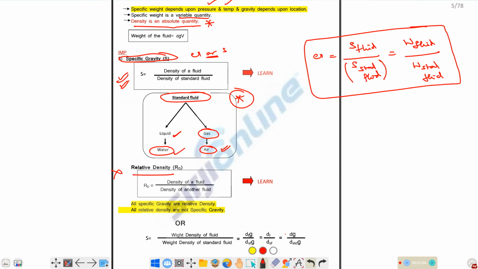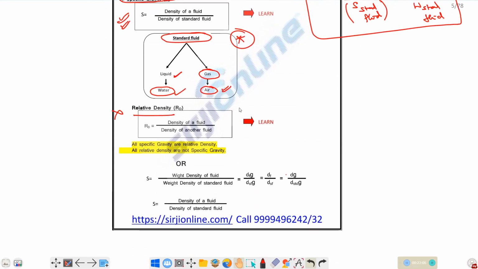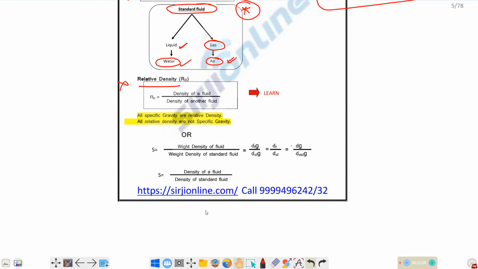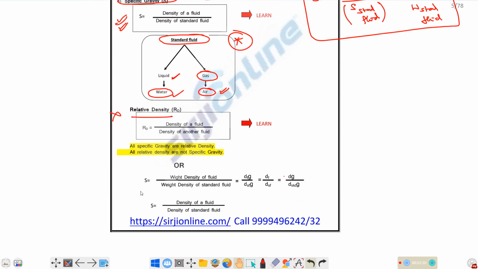Next one. Here you can see how he is defining specific gravity: weight density of a fluid divided by weight density of a standard fluid, or you can say density of a fluid divided by density of the standard fluid. Both are the same, right?